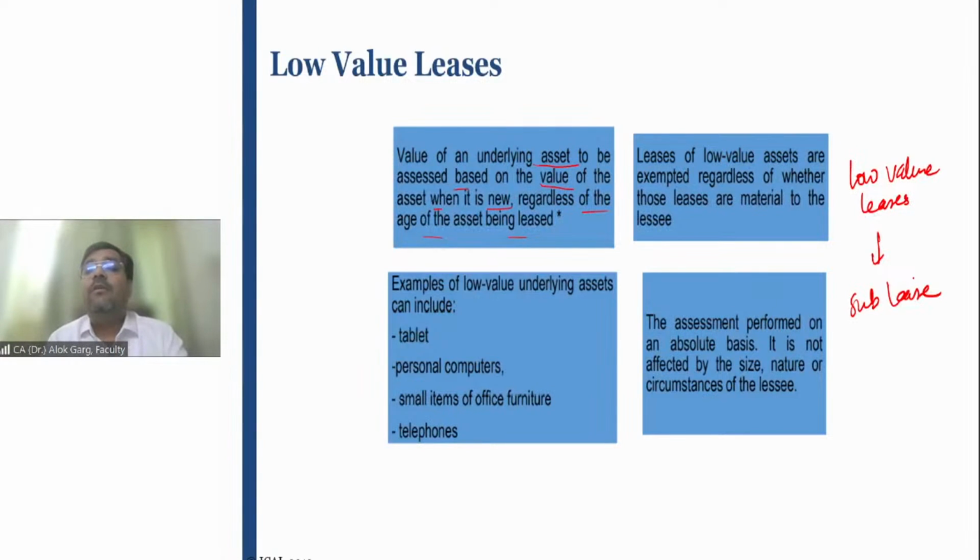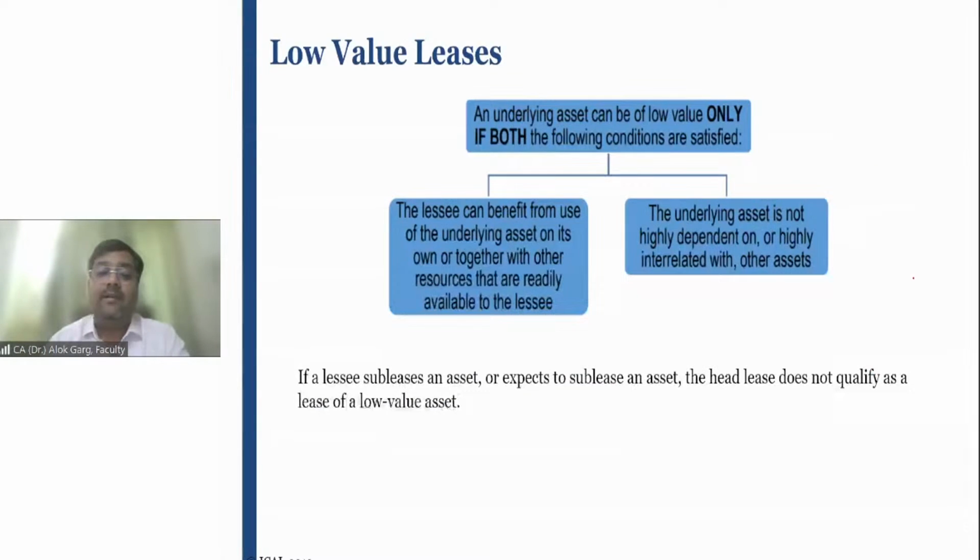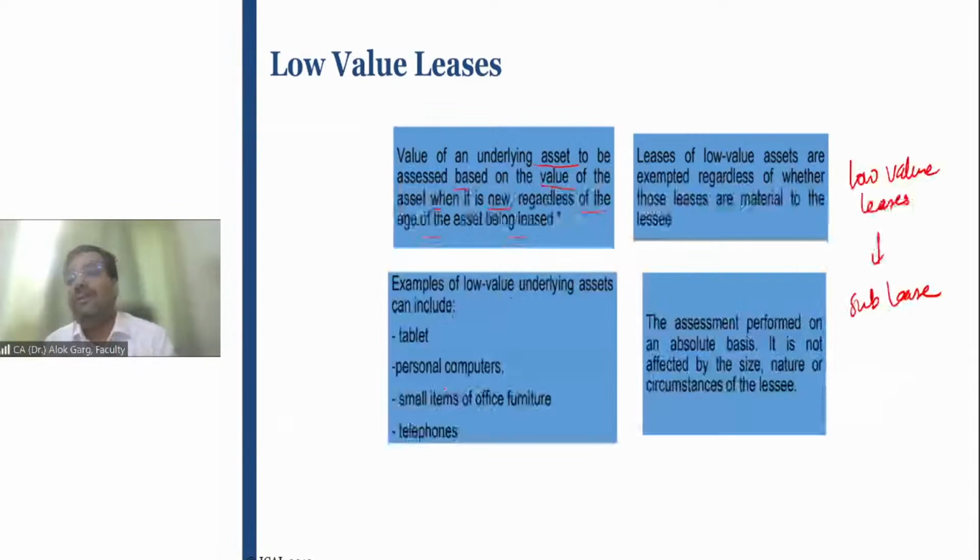The exception from the detailed accounting of Ind AS 116 is not available. If the lessee subleases an asset or expects to sublease an asset, the head lease, meaning the main lease, does not qualify as a lease of a low value asset, right?